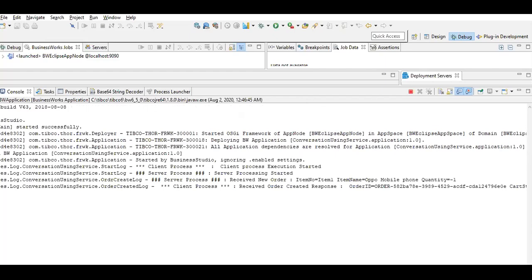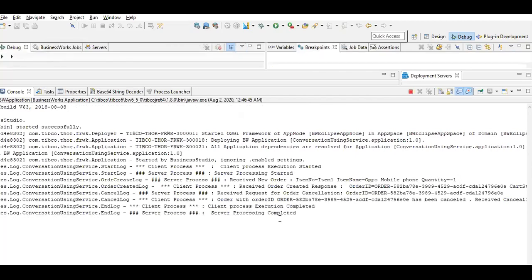Yes, started. So you can see the client process execution started and server process processing started, which means the client has invoked the server. The server process received the new order with item number automobile, quantity equals 1. Now the client process is waiting because of the sleep, correct?